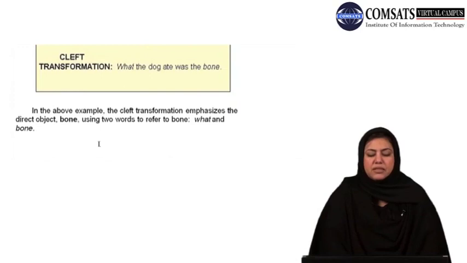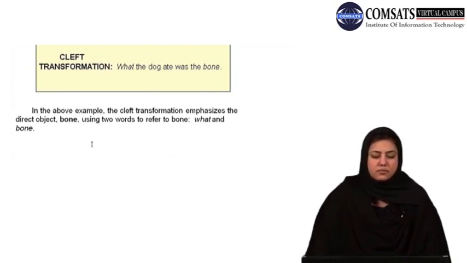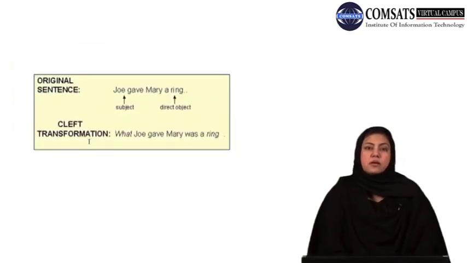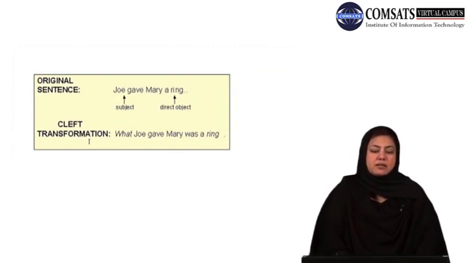So in this example, the cleft transformation emphasizes the direct object bone using two words to refer to the bone, what and bone. Continuing with the second method, I would give you one more example. If the original sentence is Joe gave Mary a ring. In this case, Joe is the subject, a ring is the direct object. Now the cleft transformation would be what Joe gave Mary was a ring.